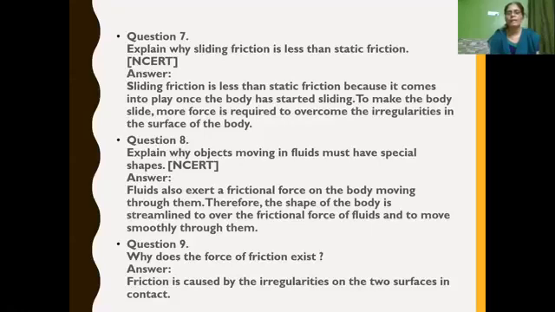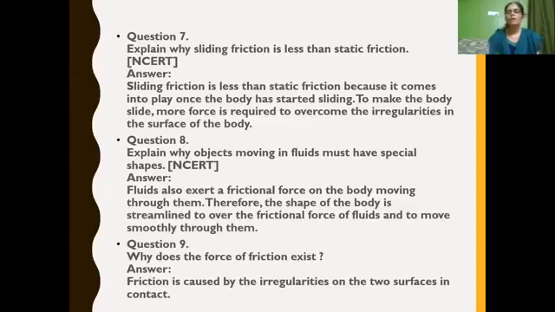Next, explain why sliding friction is less than static friction. Sliding friction is less than static friction because it comes into play once the body has started sliding. What is sliding friction? Sliding friction is the friction that exists when one body has started sliding over the other body. So to make the body slide, more force is required. The force is required to overcome the irregularities of the surface of the body.